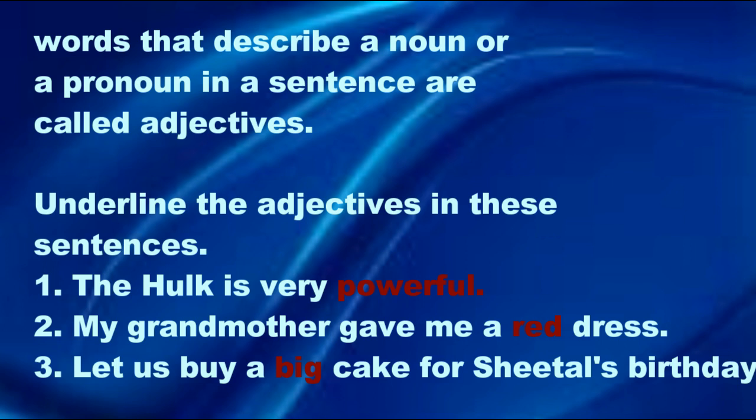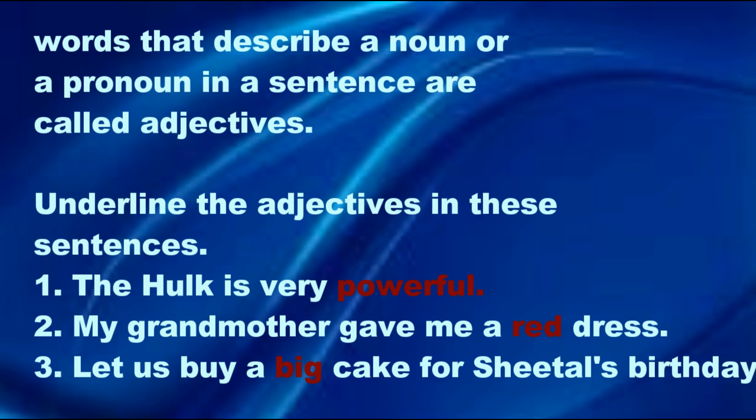Now children, open to your grammar textbook, page number 20. The Hulk is very powerful. Hulk is a boat. In this, how is the Hulk described? As powerful. You have to underline powerful. My grandmother gave me a red dress.